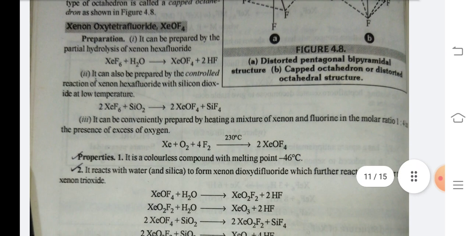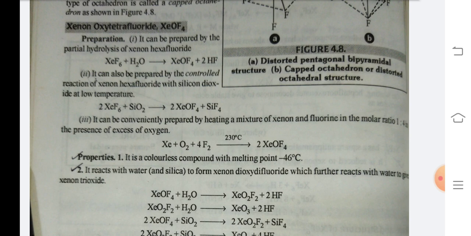Xenon oxytetrafluoride XeOF4 preparation. Number 1. It can be prepared by the partial hydrolysis of xenon hexafluoride. XeF6 plus H2O gives XeOF4 plus 2HF. Number 2. It can also be prepared by the controlled reaction of xenon hexafluoride with silicon dioxide at low temperature. 2XeF6 plus SiO2 gives 2XeOF4 plus SiF4.